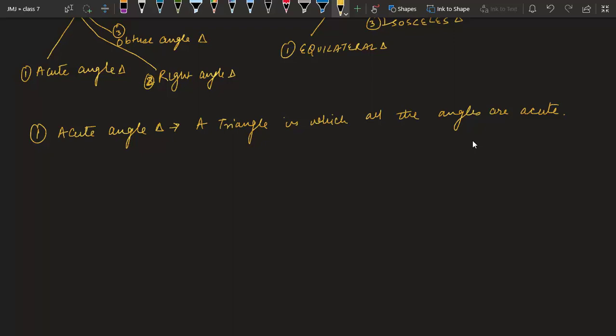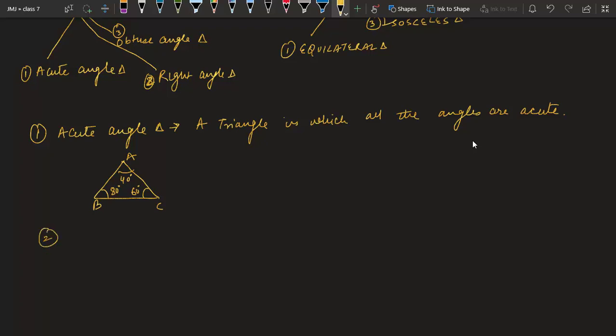So you can say a figure like this. Suppose I draw like this. This angle is, suppose, 40 degree. Then this is your 80 degree. 80 plus 40 is 120. So this will be how much? 180 minus 120 is 60 degree. So you can say in this triangle, the 3 angles A, B, C all are less than 90 degree. So they are acute angles, and this triangle is known as acute angle triangle.